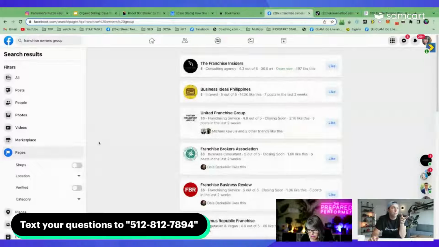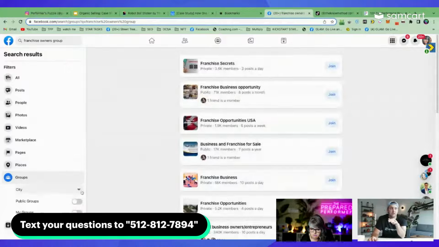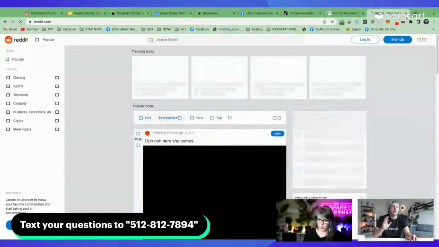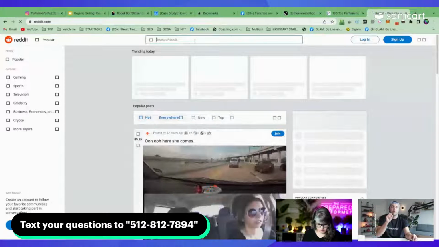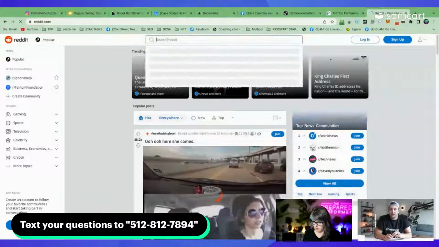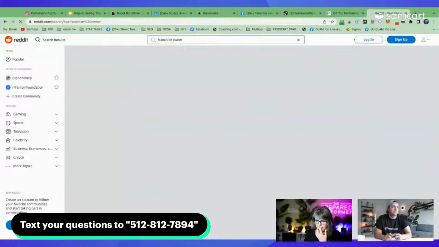One of my favorite notes on this as well for anybody else is go find subreddits. Reddit is the most underutilized tool for finding ideal clients and figuring out what websites they hang out at. What are they talking about? Who do they follow on Twitter? What magazines do they read? All those kinds of things. I guarantee if you went and looked on reddit.com, you would find a subreddit about owning franchises. You would find one about small business investing. You would find one about everything to do with that kind of stuff. Anyway, I love that.